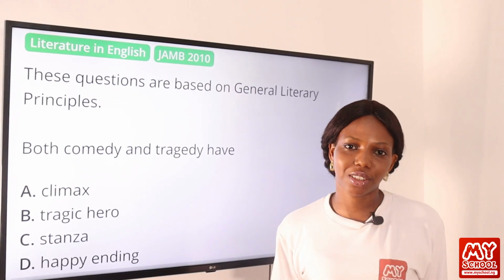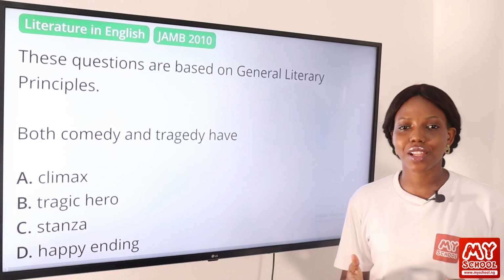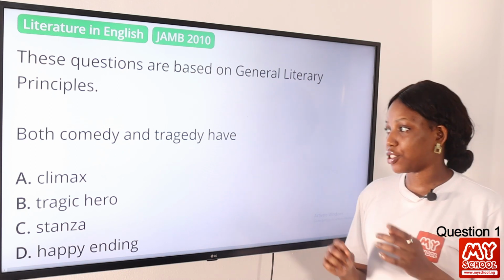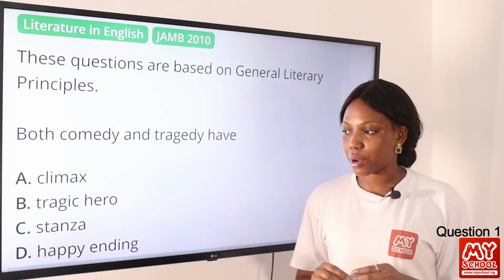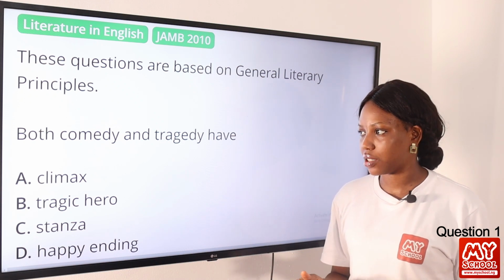Welcome back to my school channel. So in this video we're going to be tackling question 1 to 20. So let's begin with question 1. Both comedy and tragedy have dash: A, climax; B, tragic hero; C, stanza; D, happy ending.